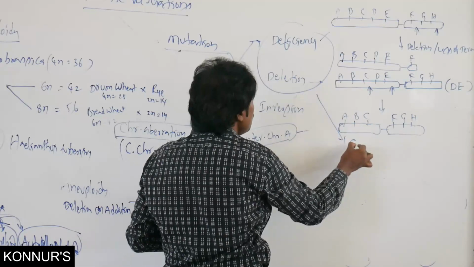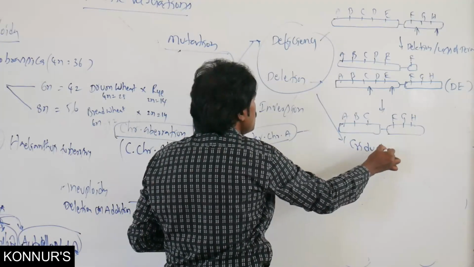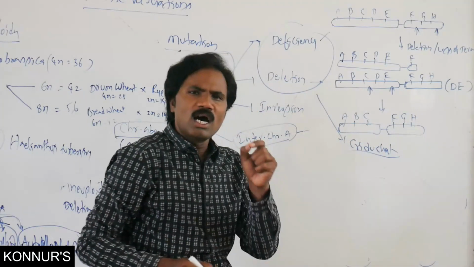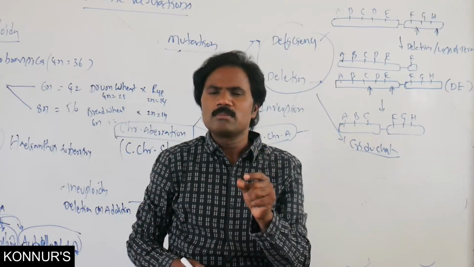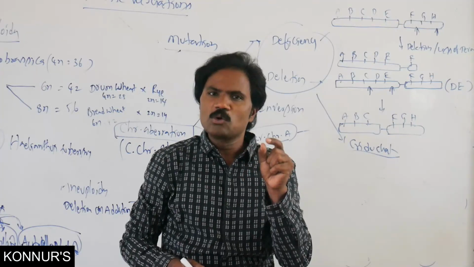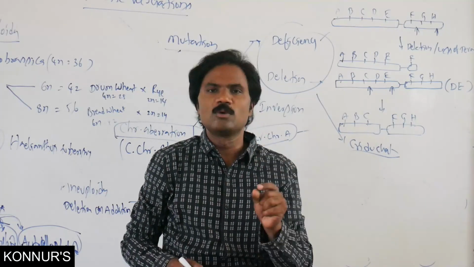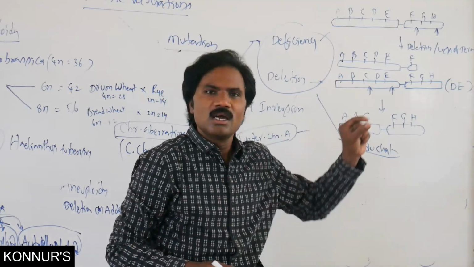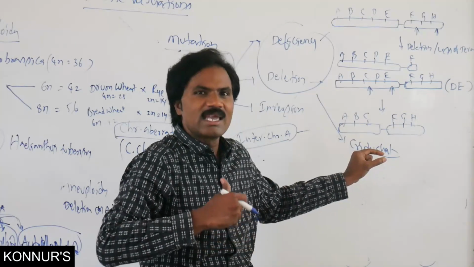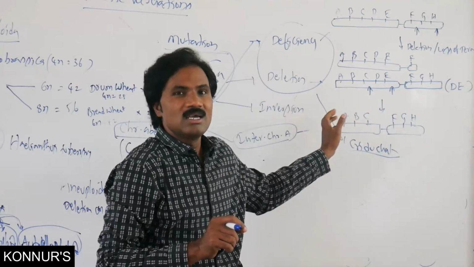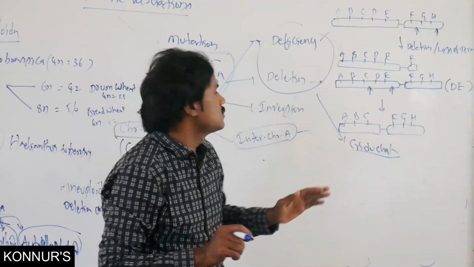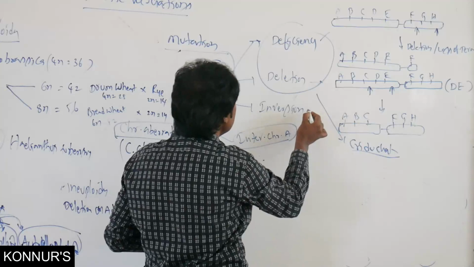In human beings, deletion of a segment of the short arm of the 5th chromosome causes Cri-du-chat, where small infants cry like a cat.